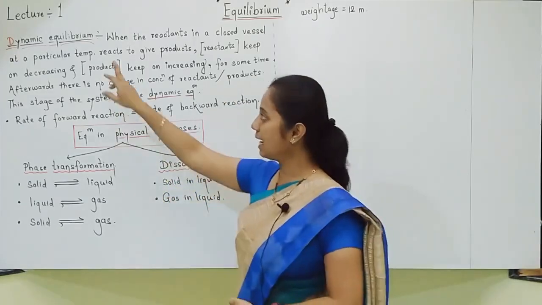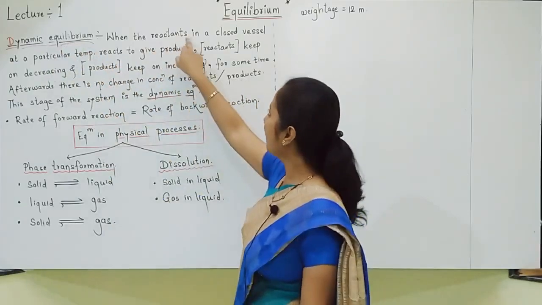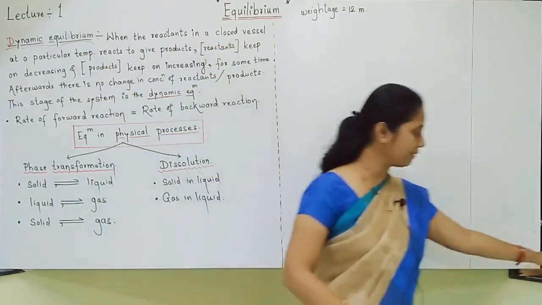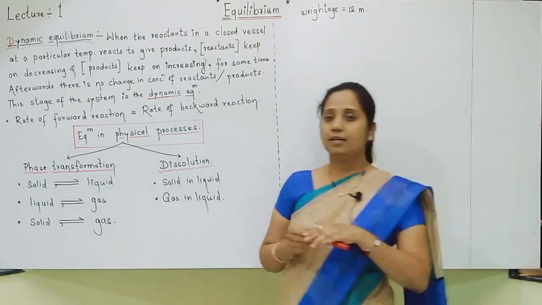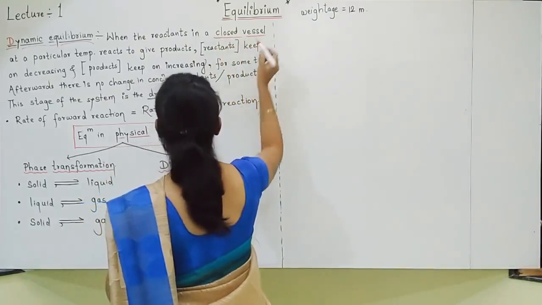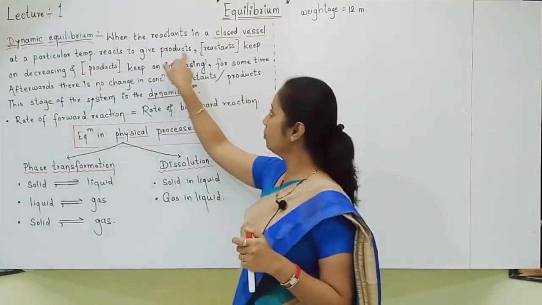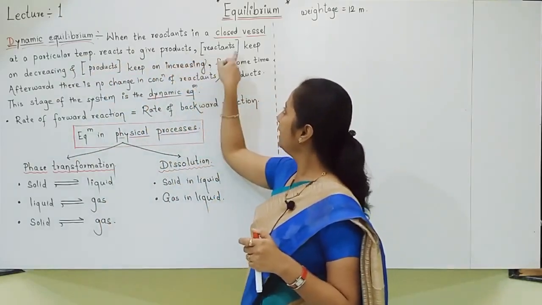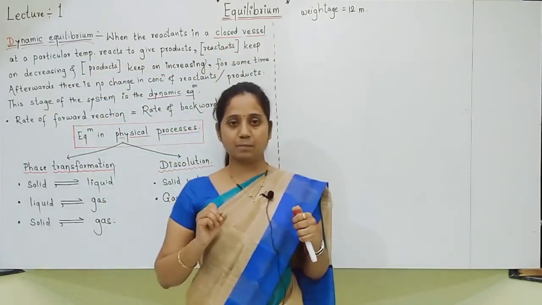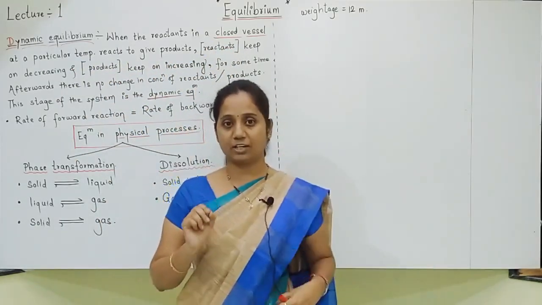Now see students, here I have written the definition of dynamic equilibrium. When the reactants in a closed vessel, how important is the word closed vessel, because equilibrium will be attained only in a closed vessel, at a particular temperature react to give products. I am writing reactants in square brackets. Its meaning is concentration. Square brackets indicate concentration.